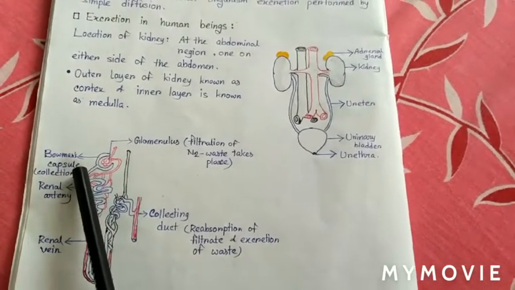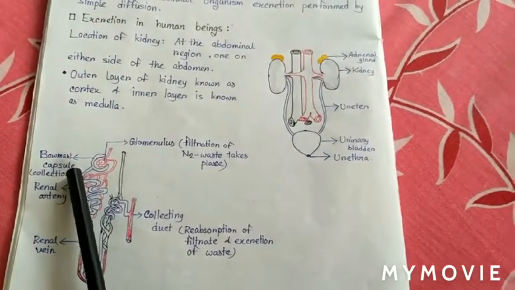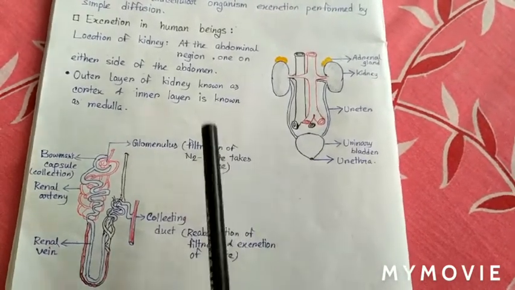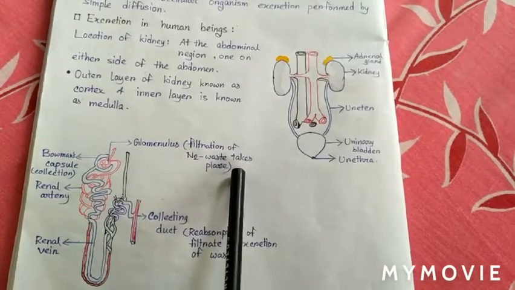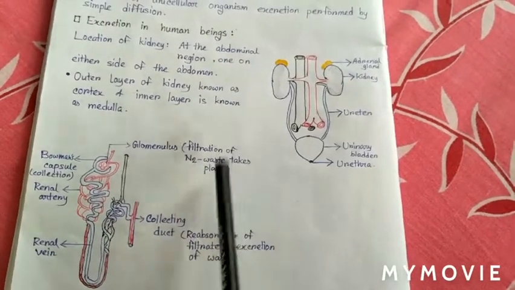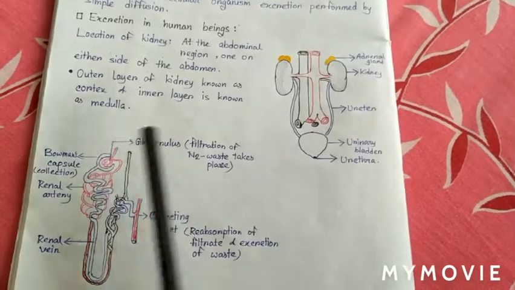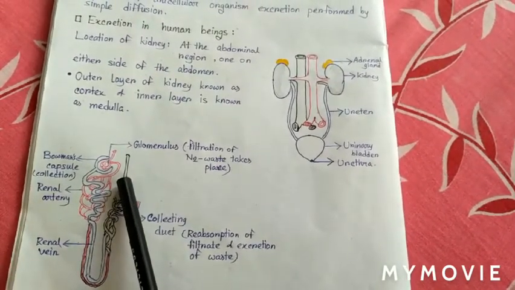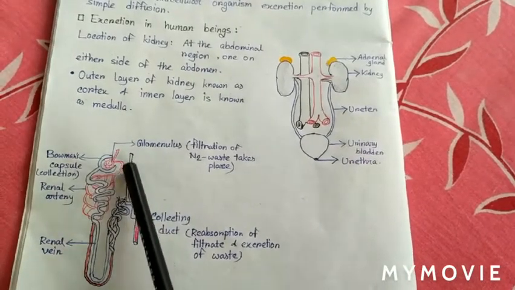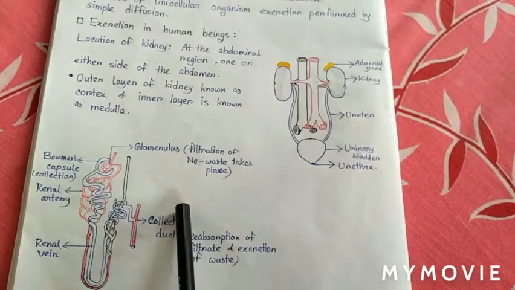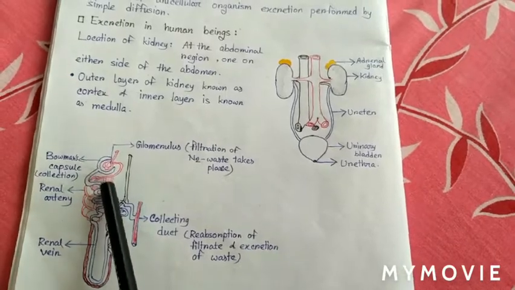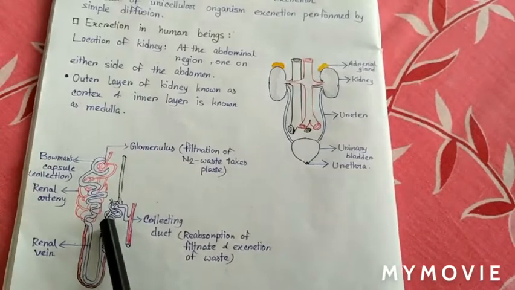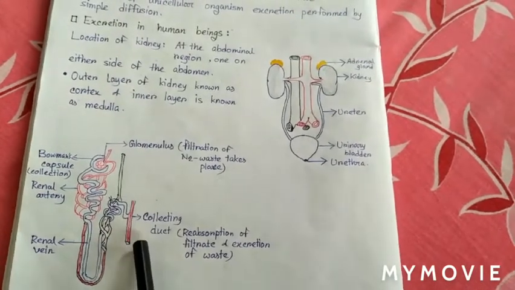Bowman's capsule collects the filtrate, whereas glomerulus filters the nitrogenous waste which is produced by the body. Bowman's capsule and glomerulus are collectively known as Malpighian tubule. This region is collectively known as Malpighian tubule. Then the filtrate passes through the renal artery and renal vein, then goes to the collecting duct.